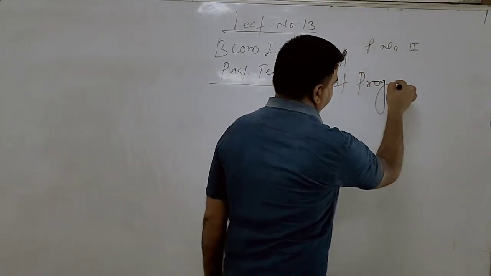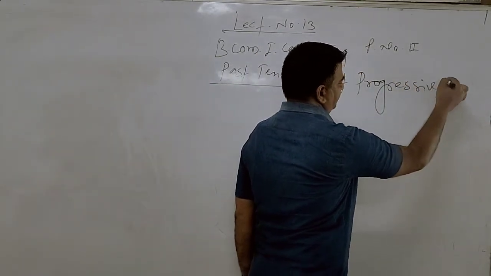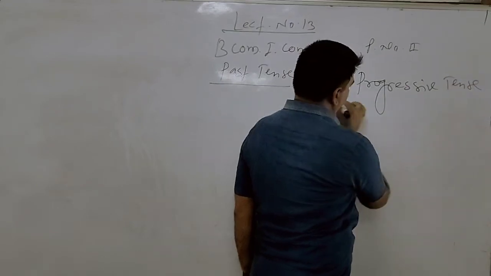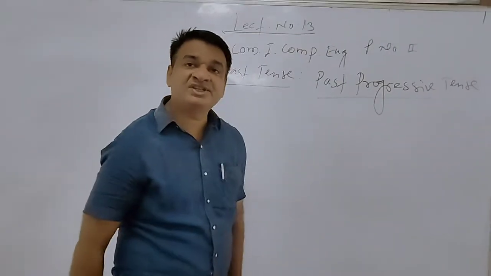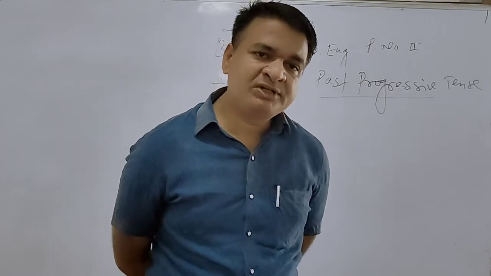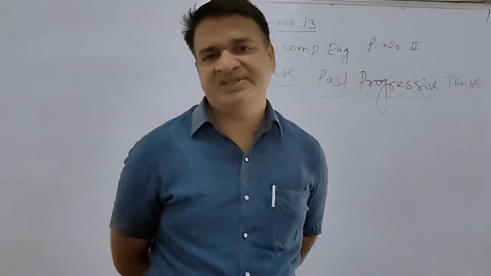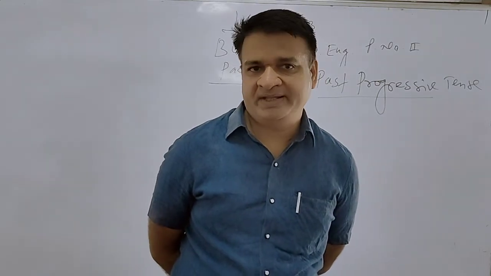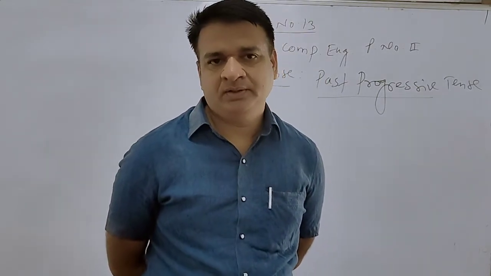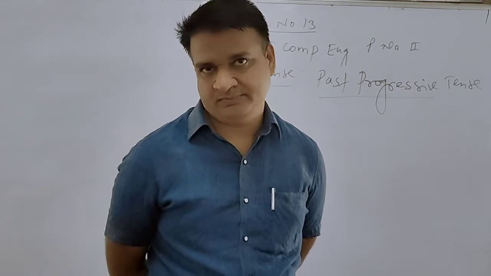Progressive means continuous. Past progressive tense. We have seen initially the present progressive. In present we have used I am, is, are plus the fourth form of the verb: I am walking, they are talking, she is running.